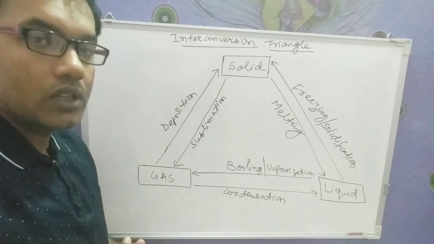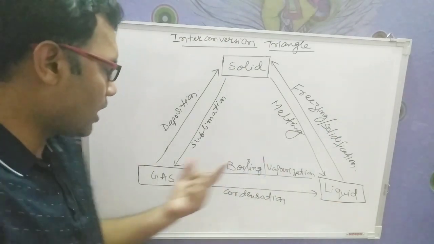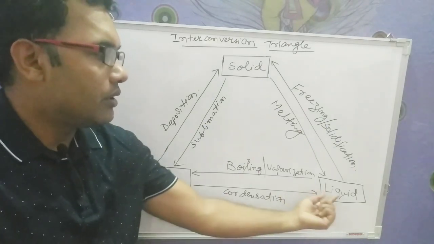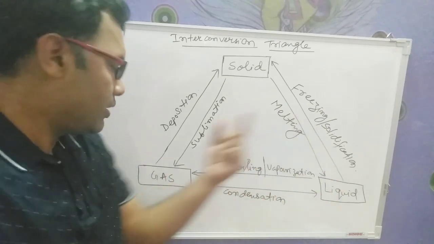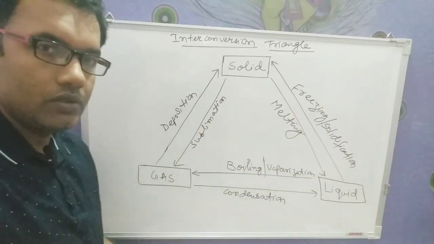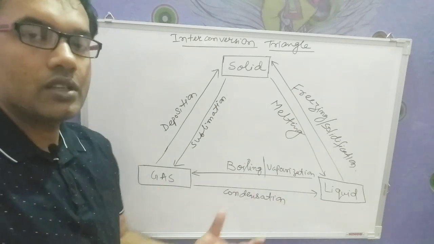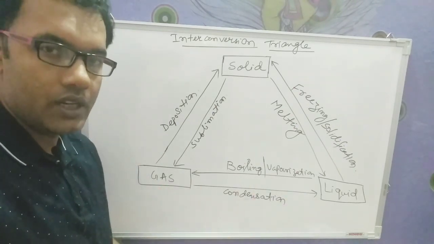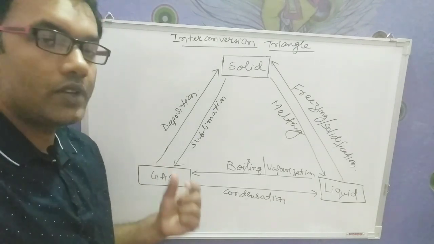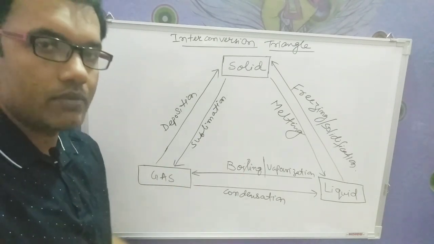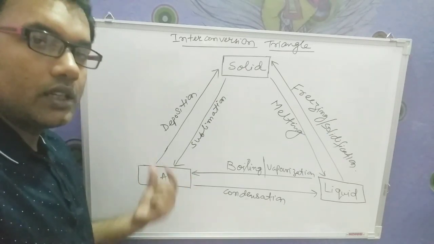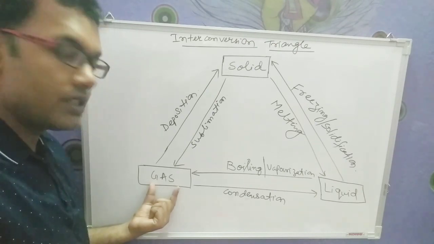Now coming to the next step, how liquid gets converted into gaseous state. Now see here children, the process of conversion of liquid to gas is known as boiling or vaporization. For example, you take a bowl in which some water is kept. Now what you do, you keep it on the gas stove and you heat it. When you are heating, after some time you will see that some fumes are coming out. That fumes will be termed as steam. In other words, what we can say, it is gas.